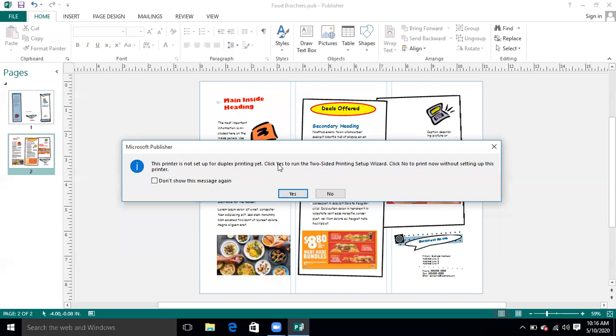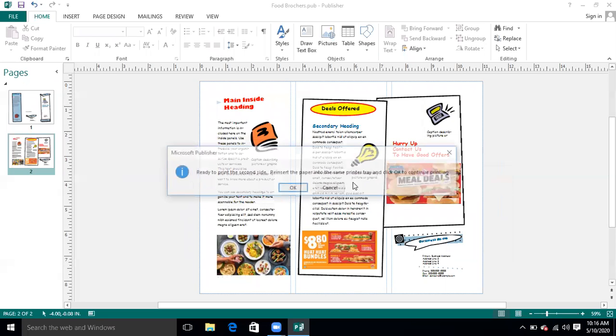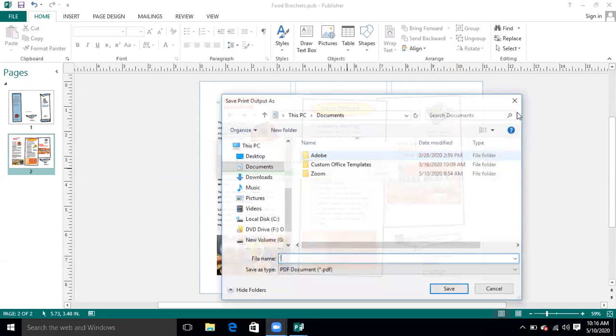But keep in mind, right now my laptop is not connected with the printer, so it is giving me an error message. Okay, the printer is not set up for printing, because I do not have a printer installed right now. If your printer is installed, then you can apply this printing on your printer. Okay, fine.